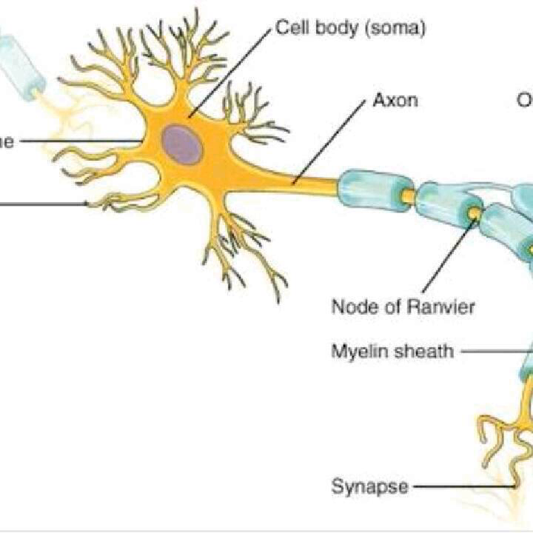And the second type is Golgi type 2 neuron. In a Golgi type 2 neuron, it has short axons. These neurons are present in the cerebral cortex and the spinal cord.